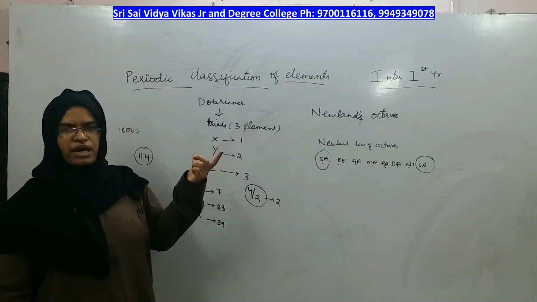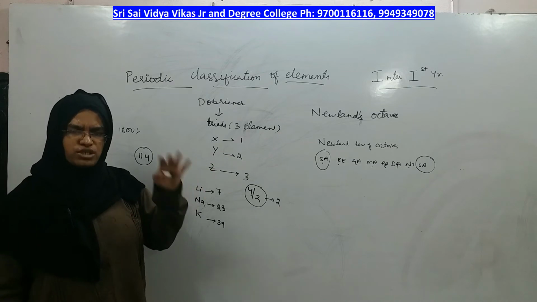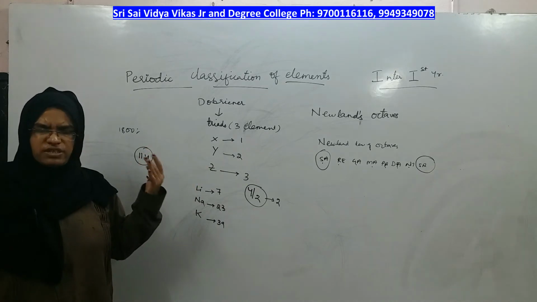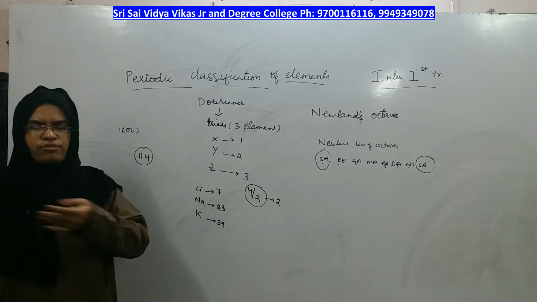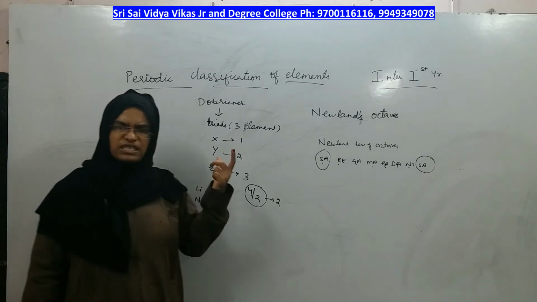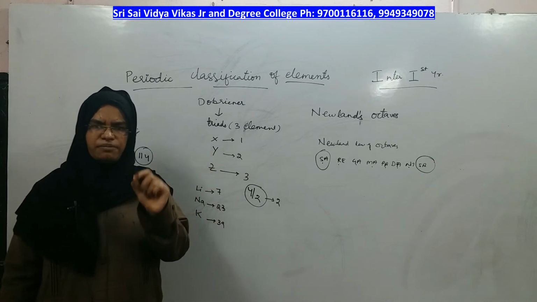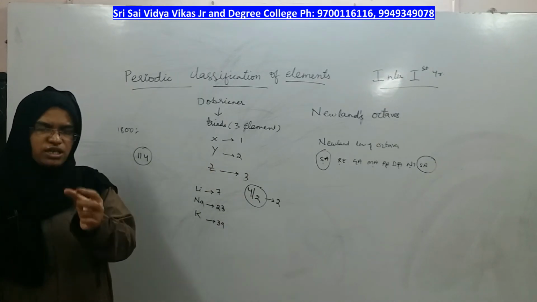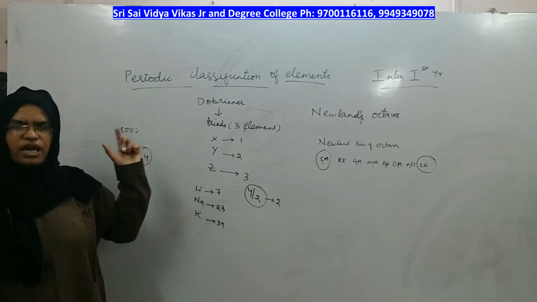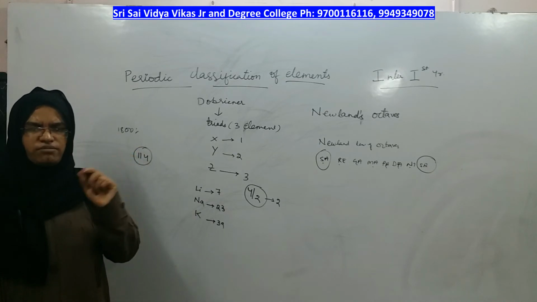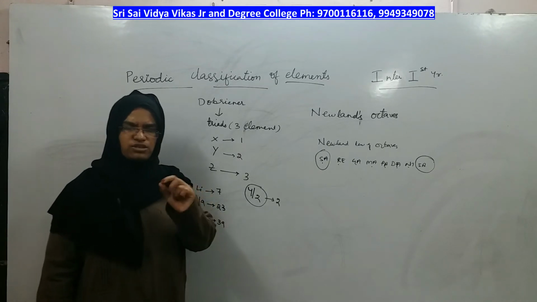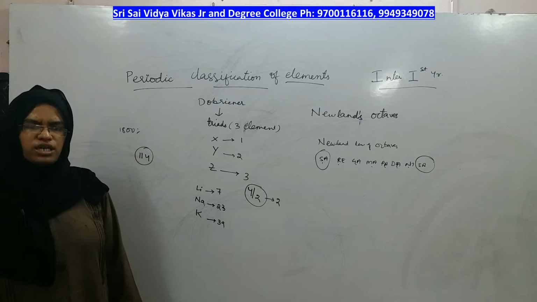Seeing this pattern of repetition, Mendeleev tried to plot a graph by considering many physical properties like boiling point, melting point, atomic weight, atomic number, all those, right? And he plotted a graph and saw that properties are getting repeated at every periodic interval. By every periodic interval the physical properties are getting repeated, and that repetition is because of atomic weights. Therefore, he was the first to give a uniform law called the periodic law, right?